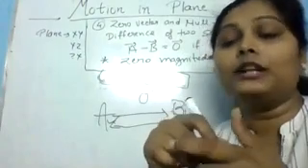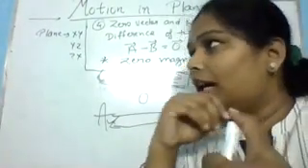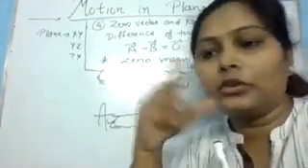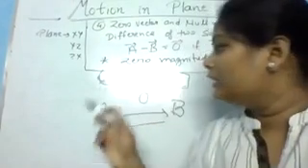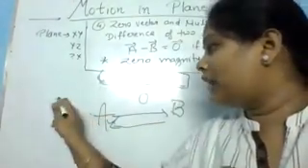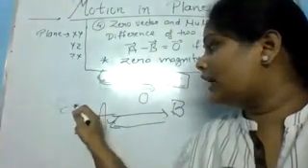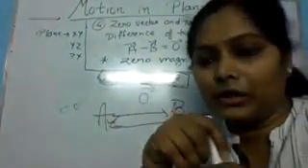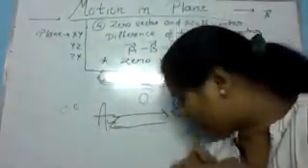Now one more example. If any body is moving with constant velocity, maybe this is a car moving with a constant velocity, then what is the acceleration of the car?